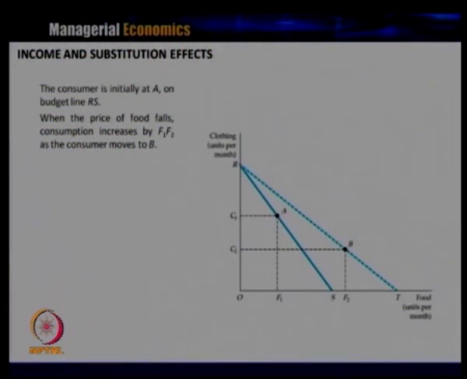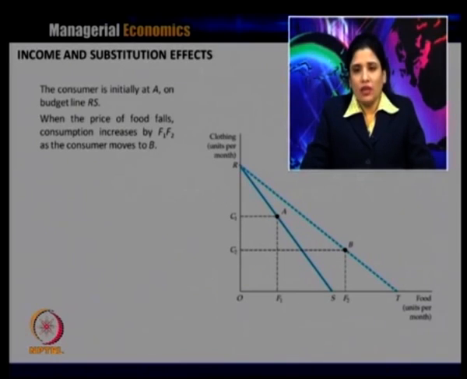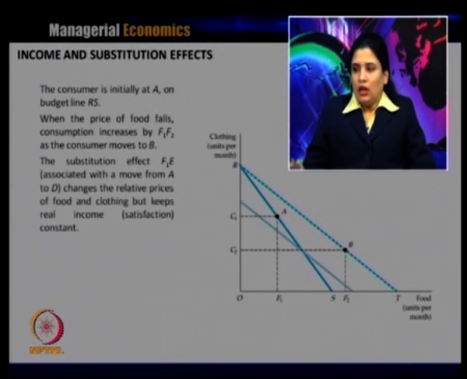Now, how does this budget line shift to the right? Because there is a decrease in the price of food, the purchasing power of the consumer increases, by which they can buy more food now. That is the reason the budget line shifts to RT. So, when the price of the good falls, the consumer increases consumption from F1 to F2 as the consumer moves to B. Now, what is the increase in the quantity? That is F1 to F2.